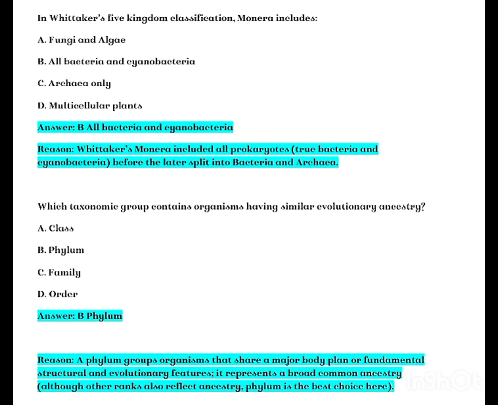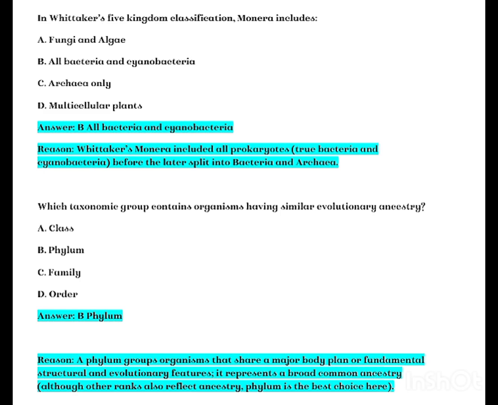In Whittaker's five-kingdom classification, Monera includes A. fungi and algae, B. all bacteria and cyanobacteria, C. archaea only, D. multicellular plants. Answer B. All bacteria and cyanobacteria. Reason: Whittaker's Monera included all prokaryotes, true bacteria, and cyanobacteria before the later split into bacteria and archaea.